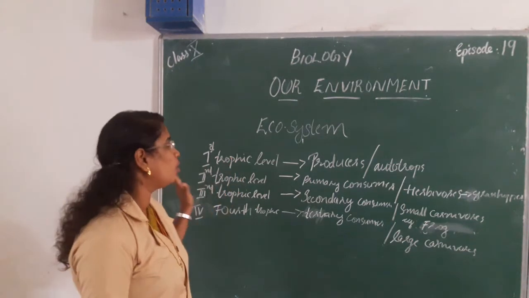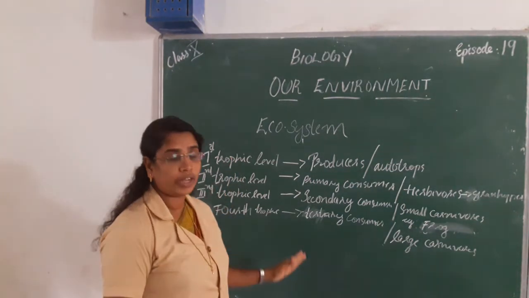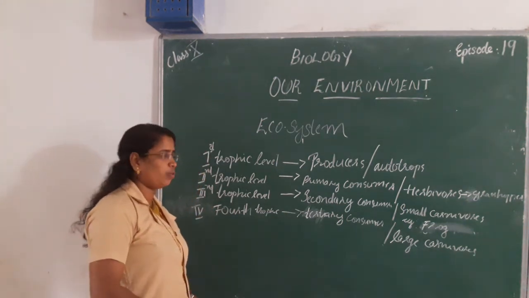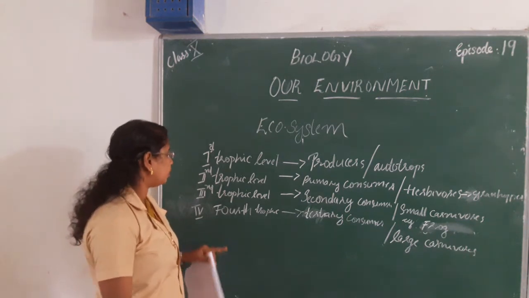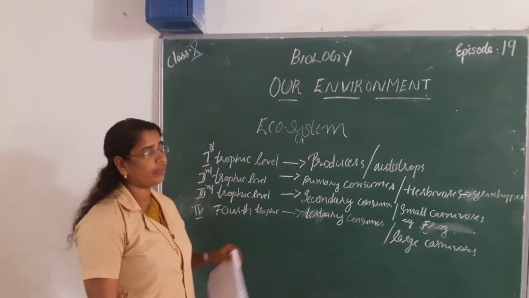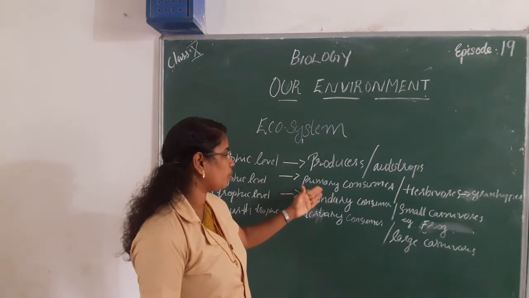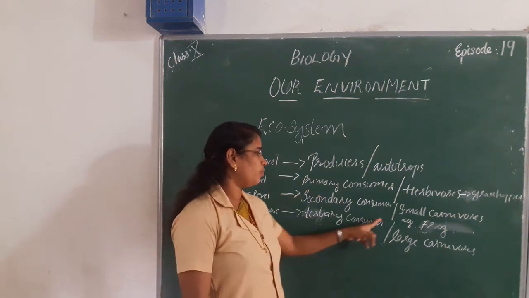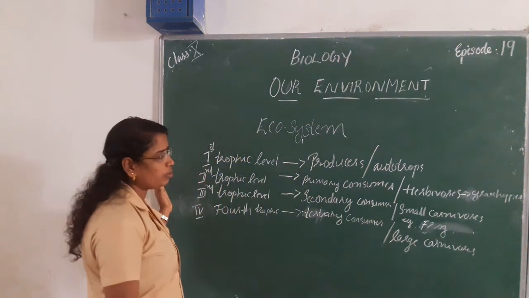Here, the first trophic level includes producers or autotrophs. Then the second trophic level includes primary consumers or herbivores, for example grasshopper. Third trophic level, secondary consumers, small carnivores, for example frog.